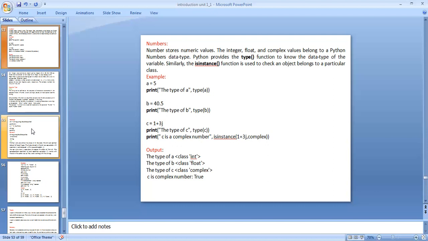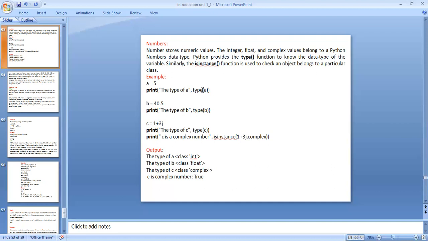One example is taken in this slide: a equal to 5, print, parenthesis open, double quotations, the type of a, comma, type a. Type is a type function. Why use the type function? When you declare a variable, it lets you check its type in Python programming.